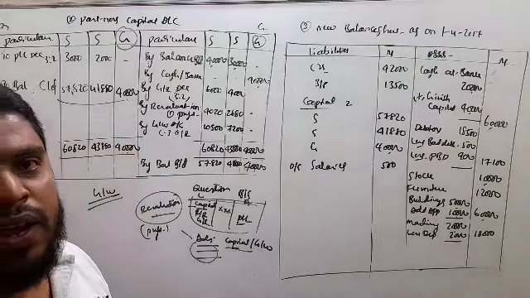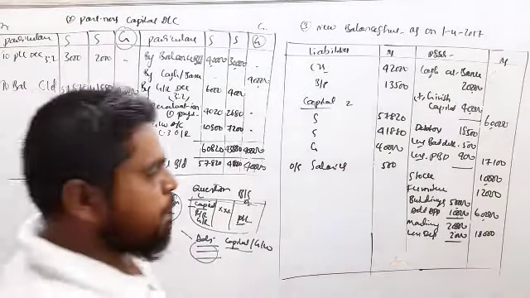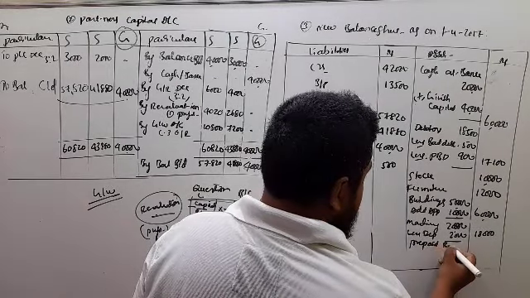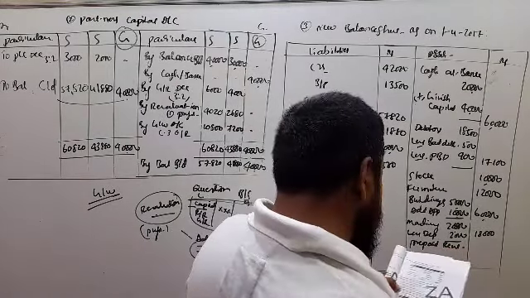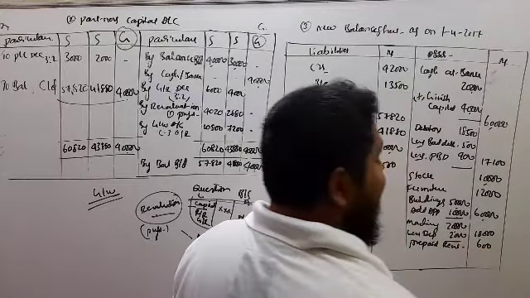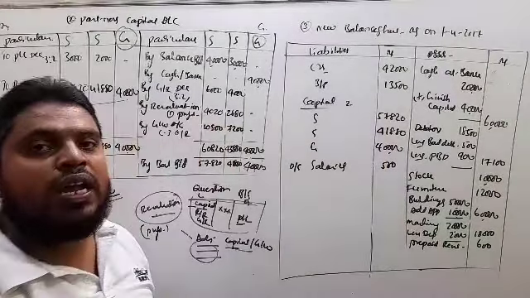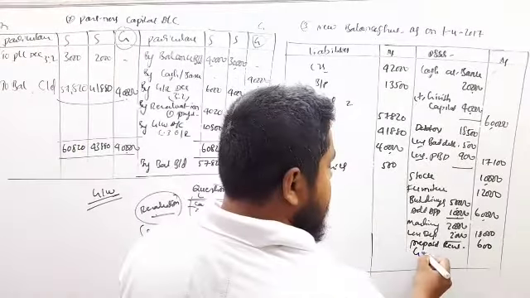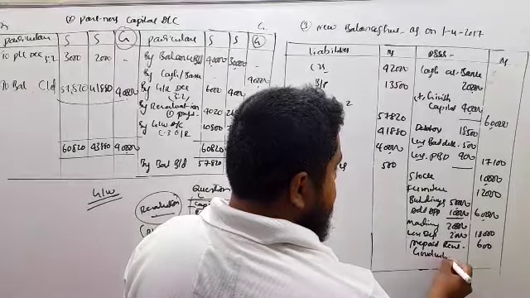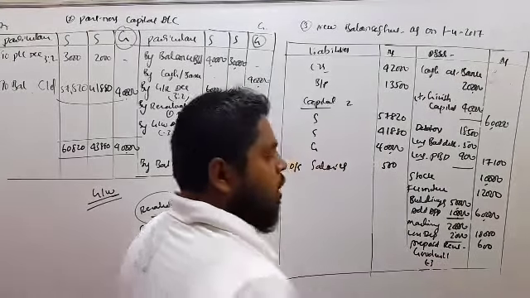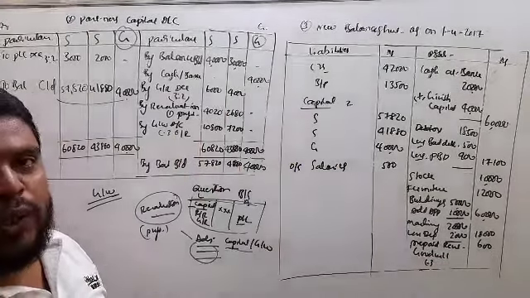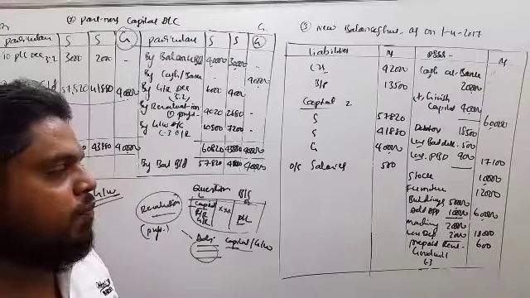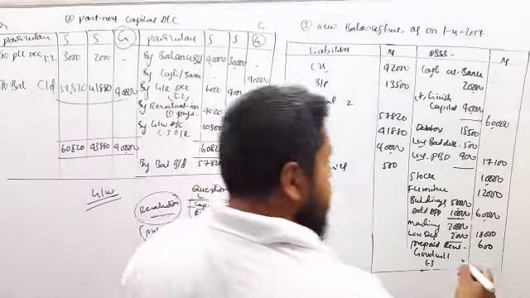One more adjustment we have left is rent paid in advance, that is, prepaid rent of 600. And last, goodwill raised and retained. As per case 3, goodwill we have to show separately on the asset side. So goodwill is 18,000.